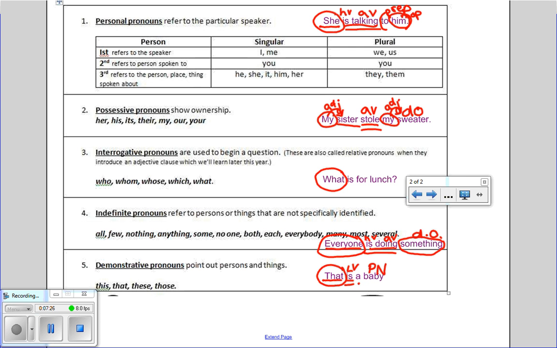Make sure, once you get through all the pronouns in this packet, that you look at the interjections section at the end of the packet. Once you get through interjections, then you have graduated through all the parts of speech, so you should be very proud of yourself. So make sure you look at the end of your packet. All right, and we are done with pronouns.